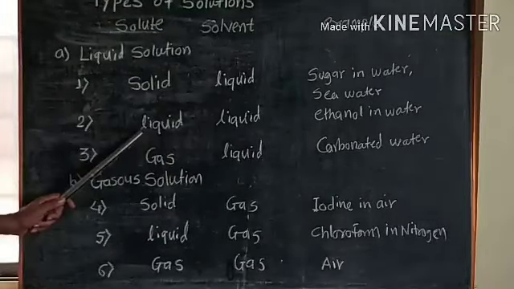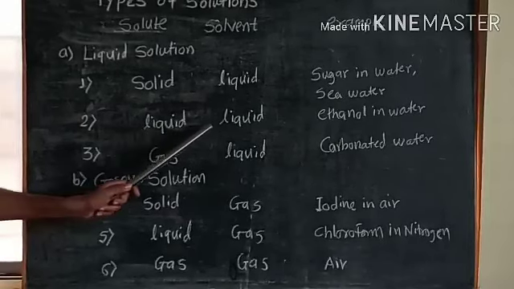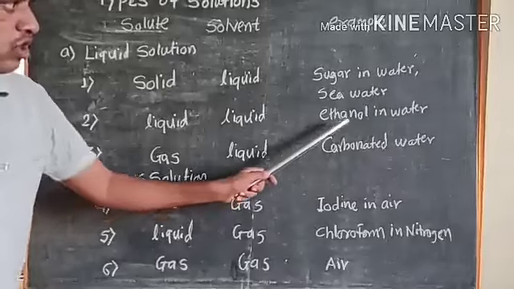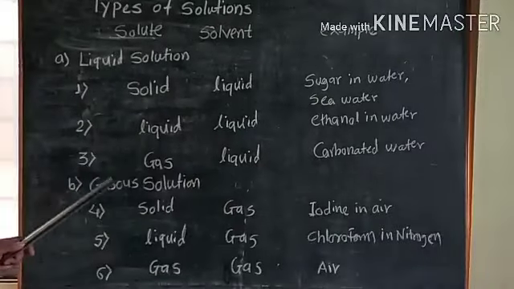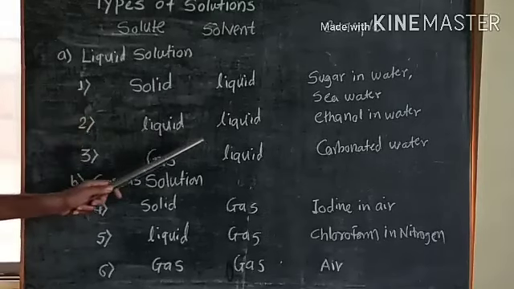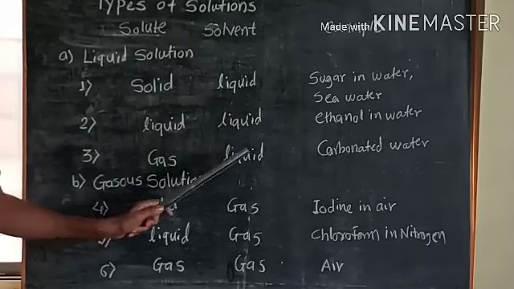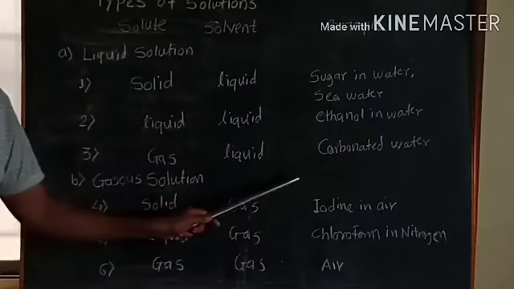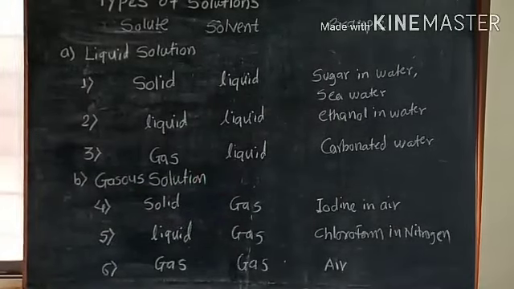Second, liquid is the solute and liquid is the solvent, for example ethanol in water. Third, gas is the solute and liquid is the solvent, for example carbonated water, meaning carbon dioxide gas dissolved in water.